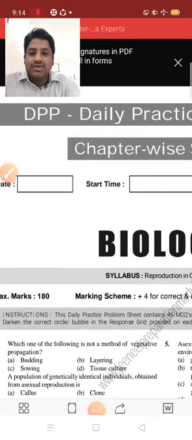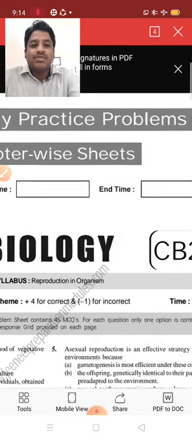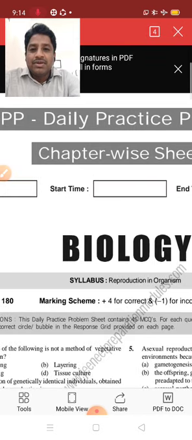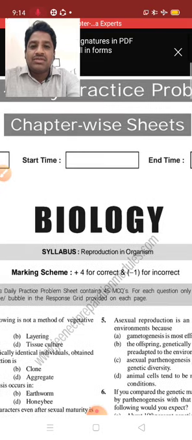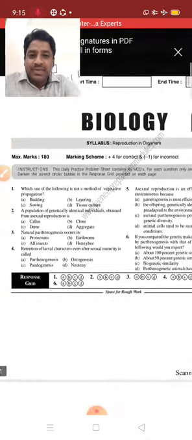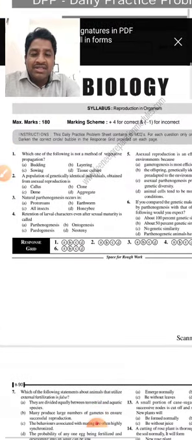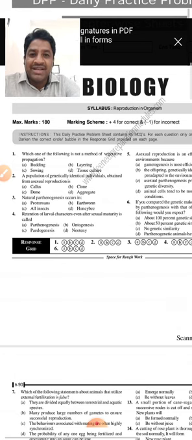Dear students, we will start the DPP. Here DPP means daily practice problems. So in this chapter wise sheets sent to your WhatsApp groups. And today in this class we focus on the topics reproduction in organisms and sexual reproduction in flowering plants.